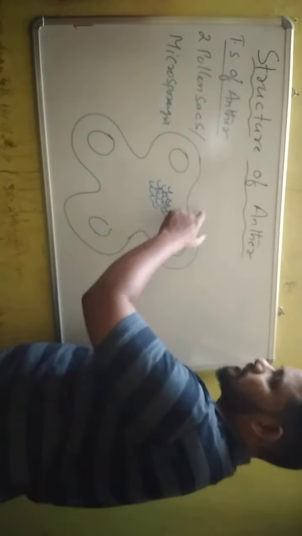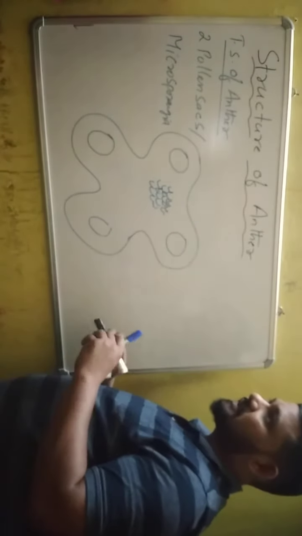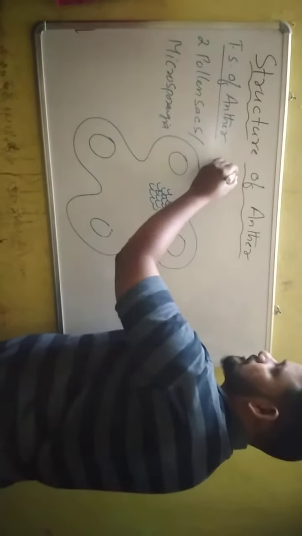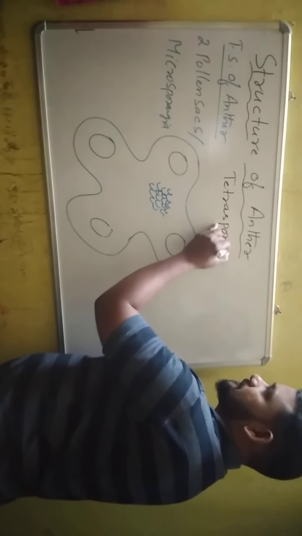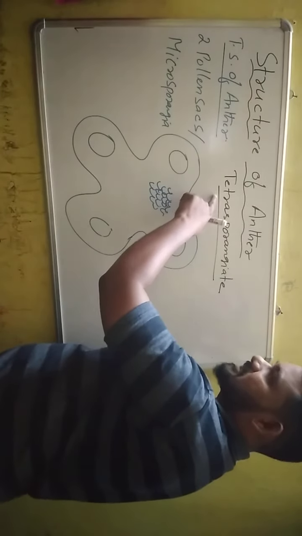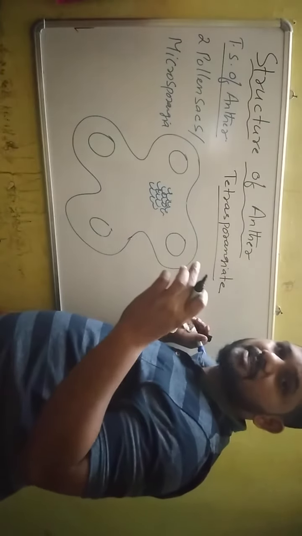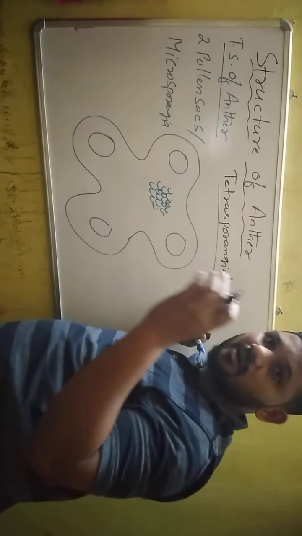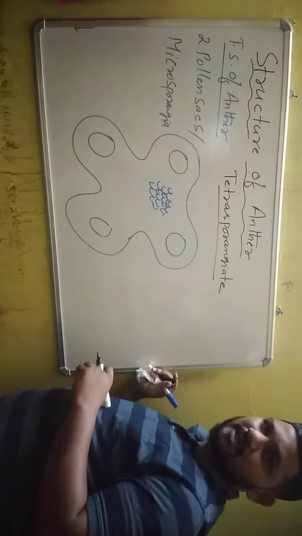So overall, how many microsporangia do the 2 lobes of anther have? 4. That's why the bilobed anther is also known as tetrasporangiate anther. Tetra means 4, so 4 microsporangia are present. So the bilobed or dithecous anther is commonly known as tetrasporangiate anther.